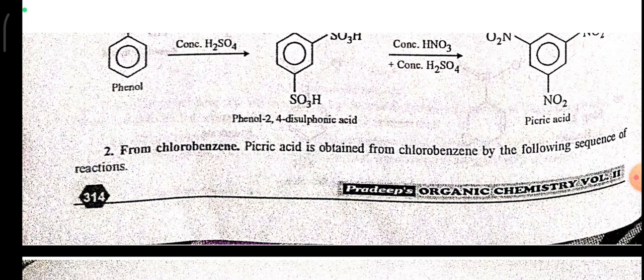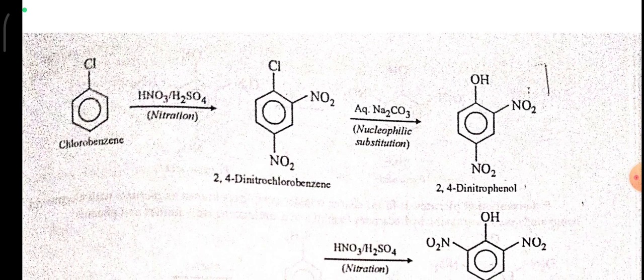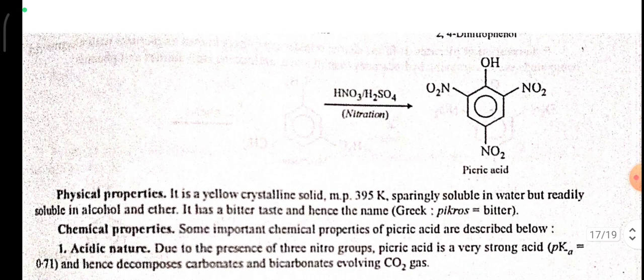From chlorobenzene, picric acid is obtained by the following sequence of reactions. Chlorobenzene on nitration in the presence of concentrated HNO3 plus H2SO4 gives 2,4-dinitrochlorobenzene. Further, nucleophilic substitution in the presence of aqueous Na2CO3 gives 2,4-dinitrophenol, and further it reacts with HNO3 and H2SO4 to give picric acid.